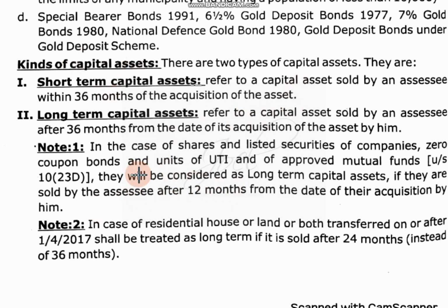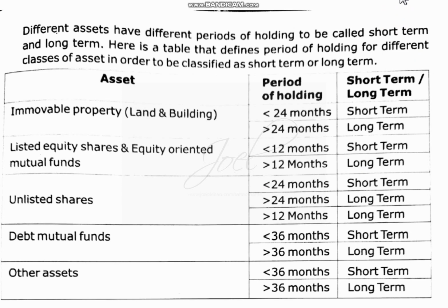36 months duration it is. Some notes are there for this, the exceptions that we'll see a little later. These periods are specified for various assets, as I told. 36 months is a normal rule, and there are some exceptions I told. So these are the things.